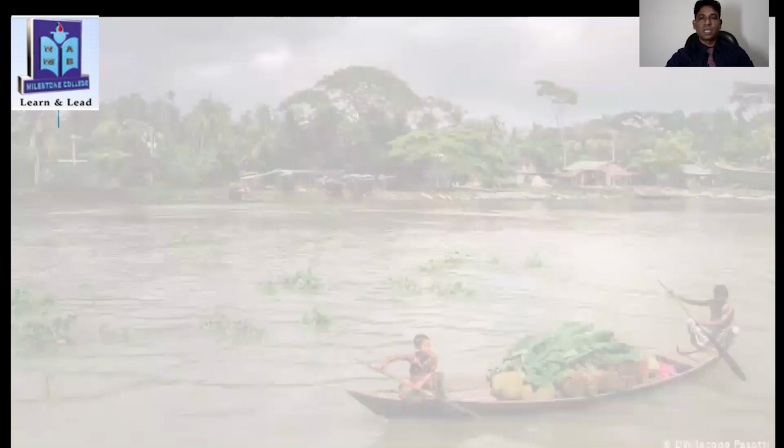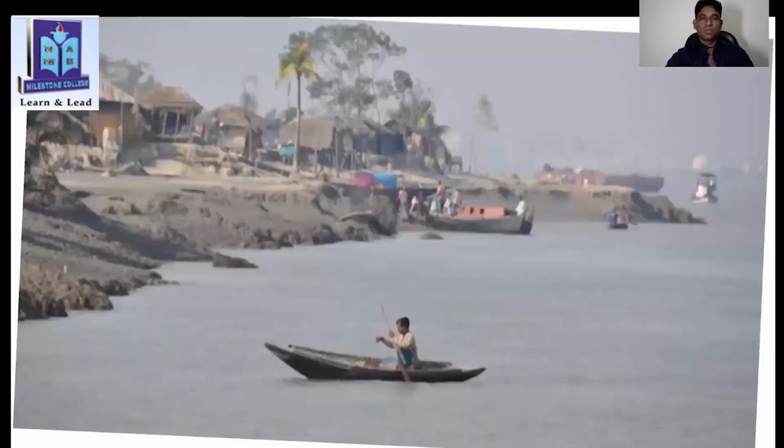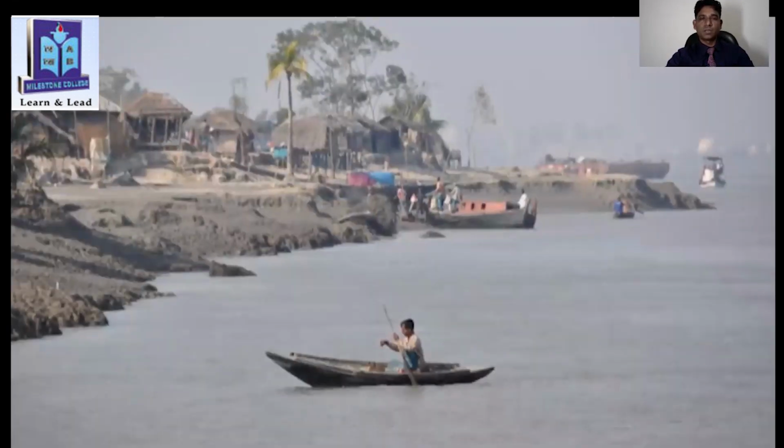Okay, another picture here. What about the picture? Yes, the picture is about a river, and you can see some cottages or houses near the bank of a river. Also, you can see boats, ship in the river, right?